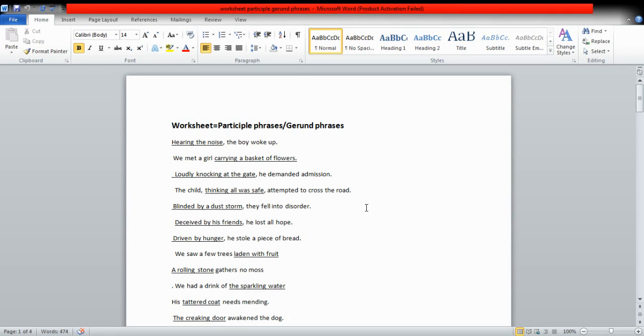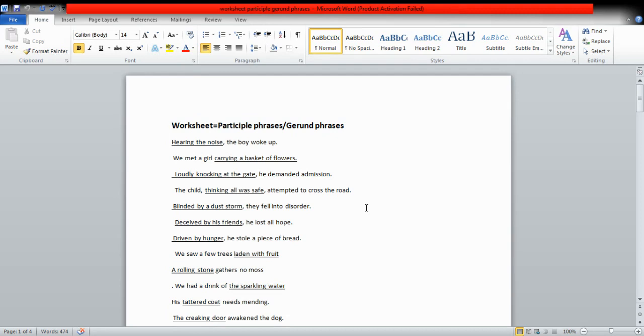The phrase is beginning with a past participle and it is describing the pronoun they. Deceived by his friends, he lost all hope. It is also beginning with a past participle and it is describing the pronoun in the sentence. Driven by hunger, he stole a piece of bread. Again, it is a participle phrase as it is beginning with a past participle.